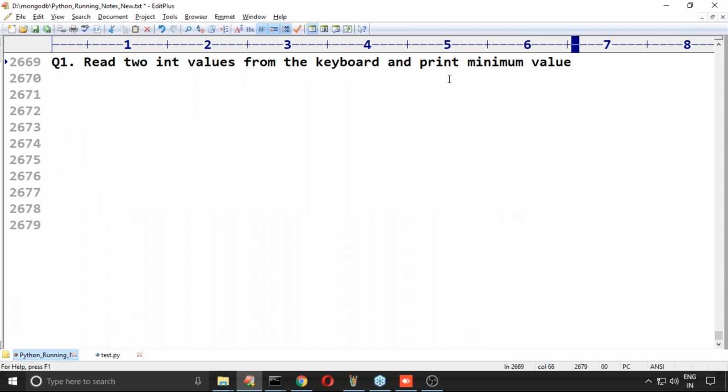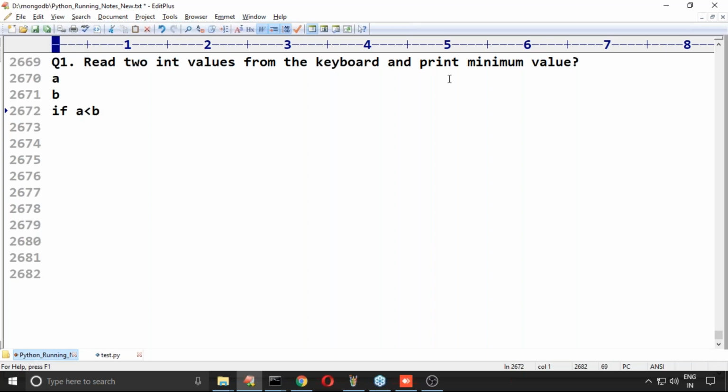What is the min value of two numbers? Suppose a and b, two values, are there. If a is less than b, which is the minimum value?